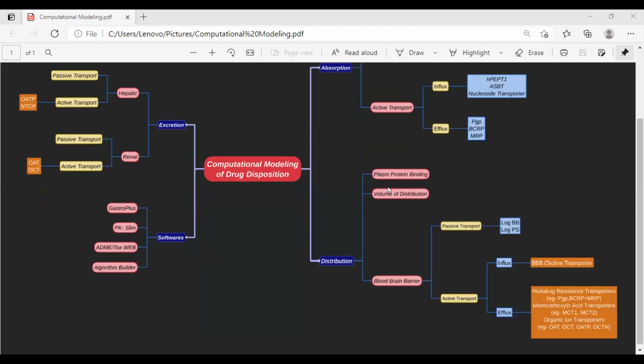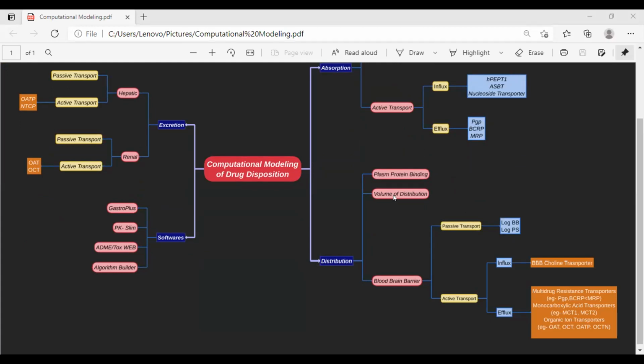Then distribution includes plasma protein binding, volume of distribution, and blood-brain barrier penetration. Plasma protein binding means drugs binding to a variety of plasma proteins like albumin, as unbound drug primarily contributes to pharmacological efficacy.